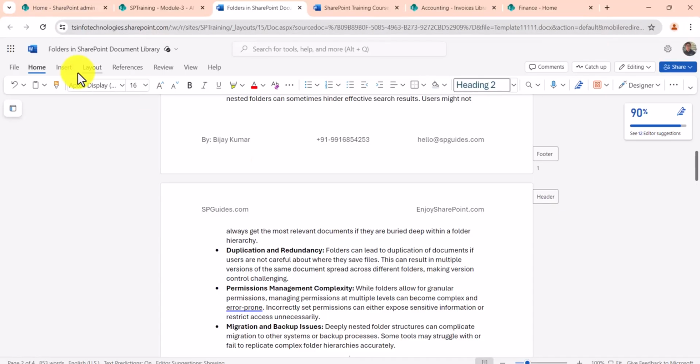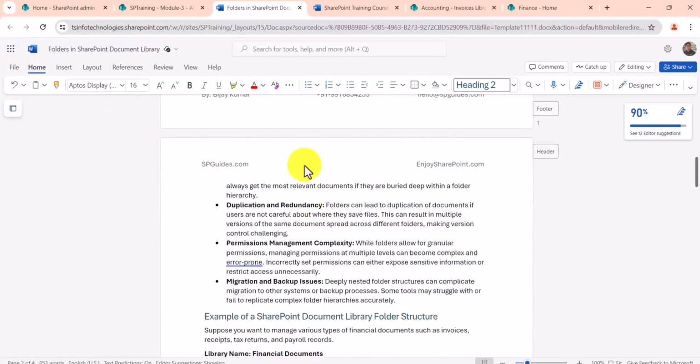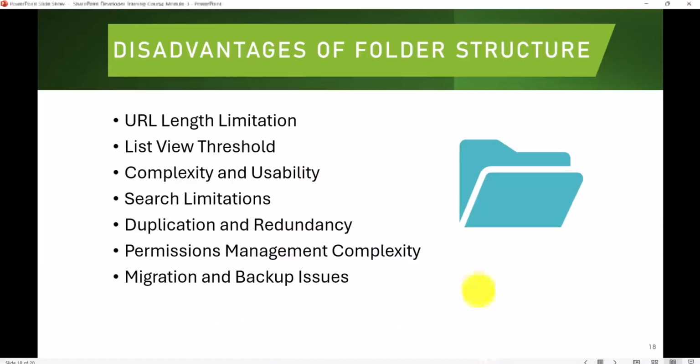So understand that the way permissions can be advantageous can also be a disadvantage when the structure is more complex, right? And then of course, if at a later point of time you want to migrate, you will have a tool for that, but that also becomes more complex. So these are a few of the disadvantages you have to deal with if you are going for a folder structure.